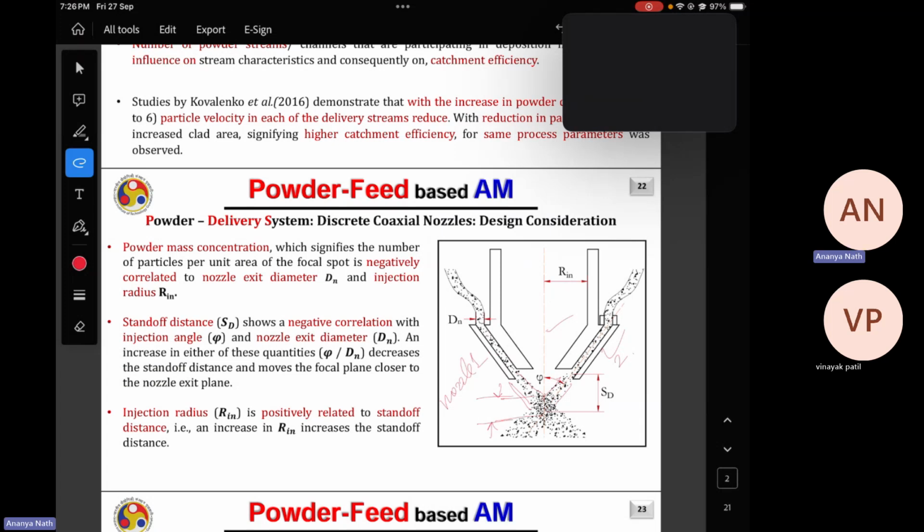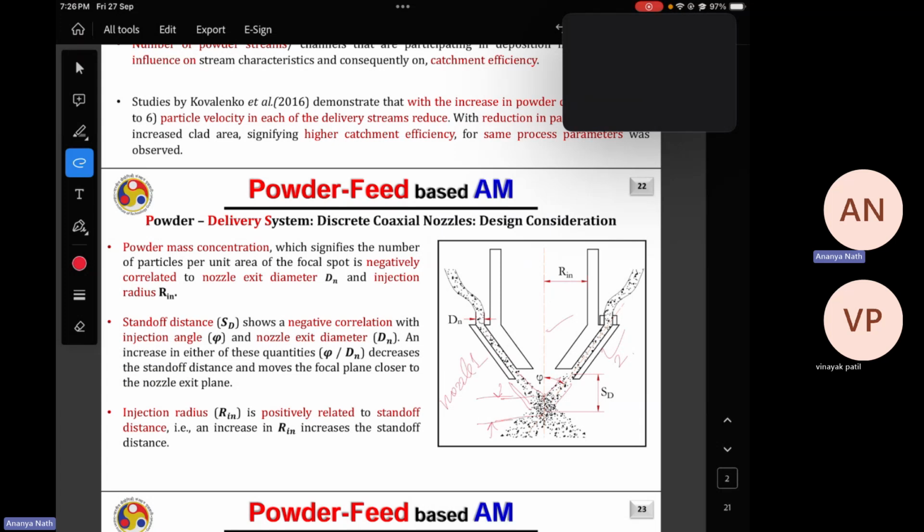In the last class, if you remember, I also talked about the capture efficiency, which means the ratio of how many powder particles you are able to melt under the laser to how much powder you are actually delivering. So that means there will be some loss. The powder which is getting delivered from the nozzle will not get melted fully. Some powder particles will just fly. Some powder particles will just bounce back from the melt pool.